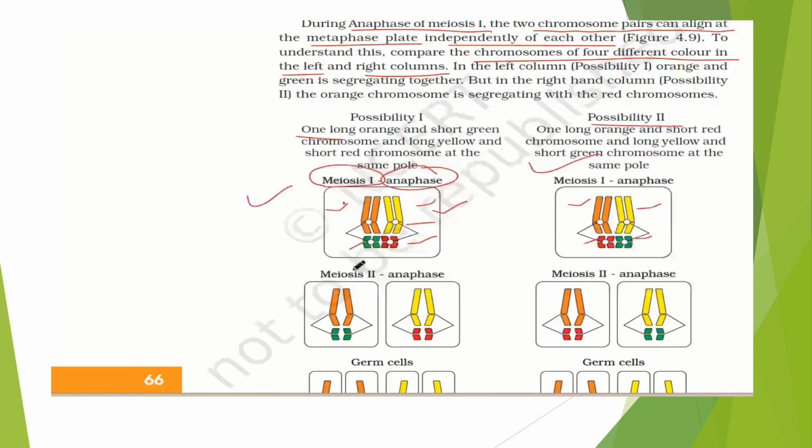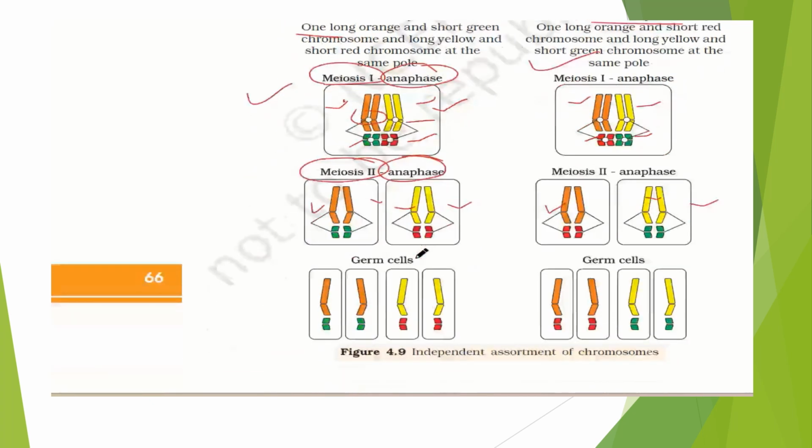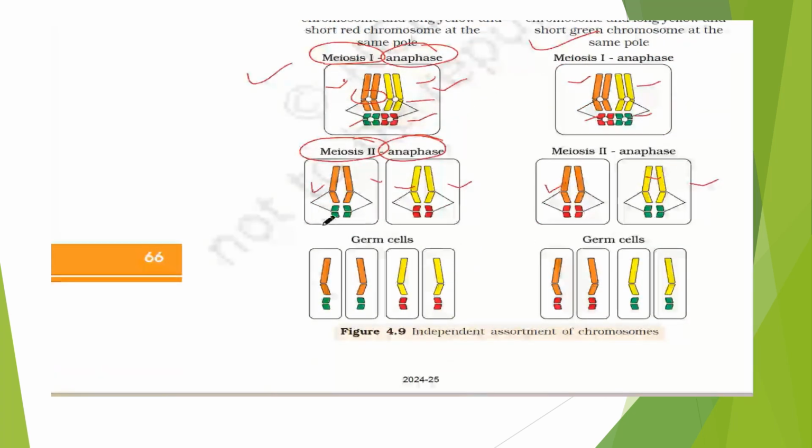In meiosis 2 anaphase, what we can see, as we have seen in cell division, is that the centromere part has divided and segregated separately. So the strands have become separate. Now they have separated from each other, so their binding at the centromere is not there. Then each and every chromosome individually is given to the germ cell.